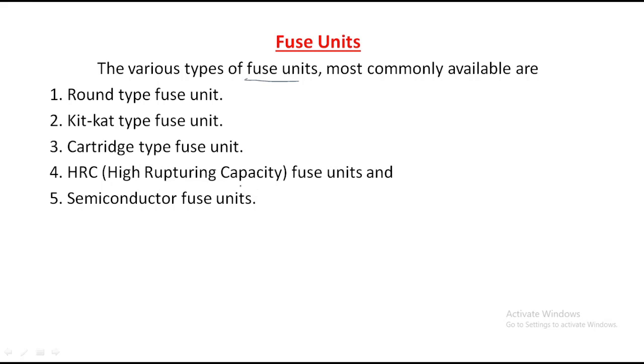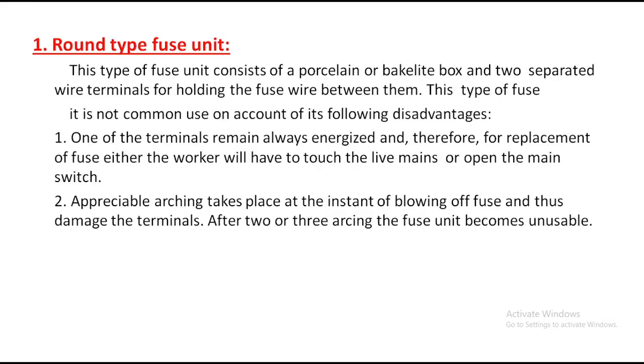These are the different types of fuse units. We will discuss each and every fuse here.